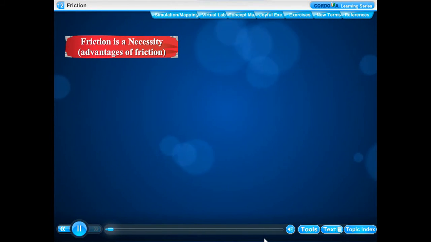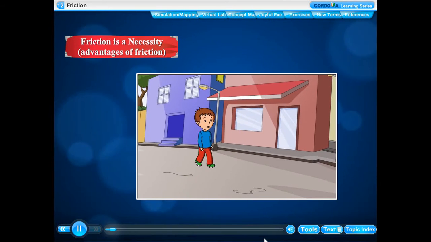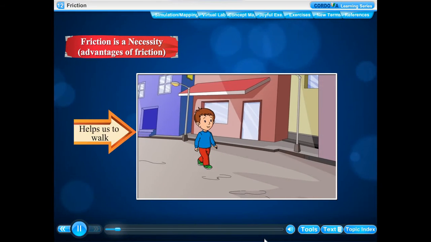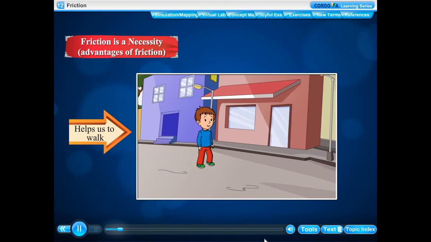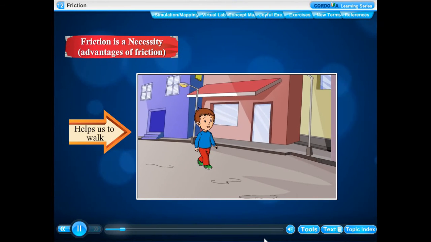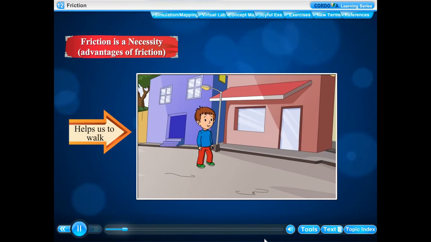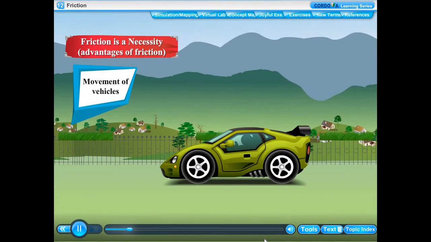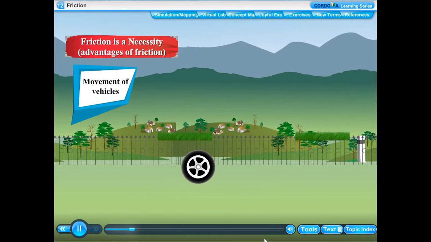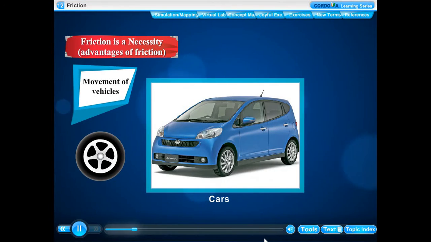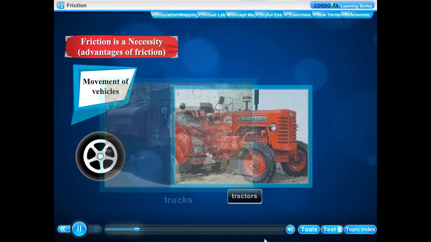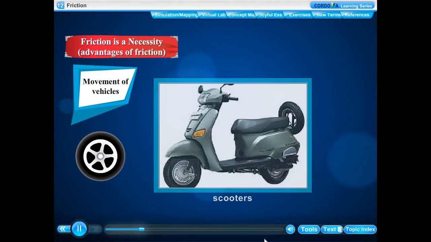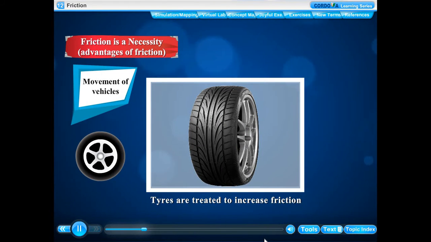Friction is a necessity. Advantages of friction. Friction plays a very important role in our daily life. Helps us to walk. The friction between our feet and the ground helps us to walk on the ground without slipping or falling. Movement of vehicles. The friction between the tires of various vehicles like cars, trucks, tractors, bicycles, scooters, etc. and the ground helps them to move on the ground without slipping.